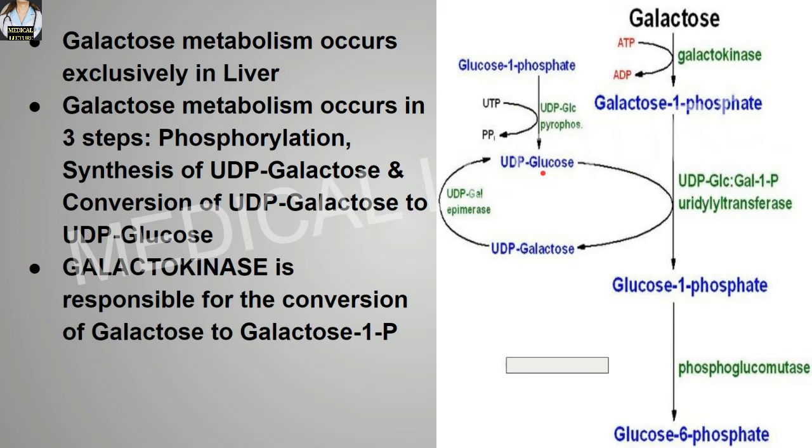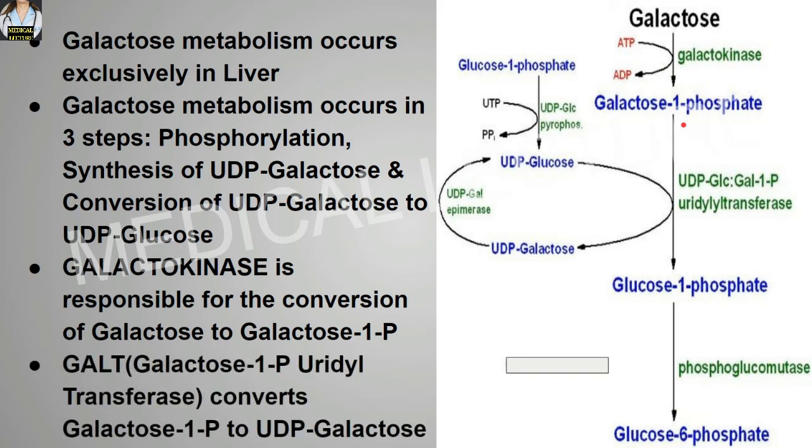Galactokinase is responsible for the conversion of galactose to galactose 1-phosphate. GALT, that means galactose 1-phosphate uridyl transferase. Now this enzyme converts galactose 1-phosphate to UDP galactose. Which enzyme? Galactose 1-phosphate uridyl transferase.